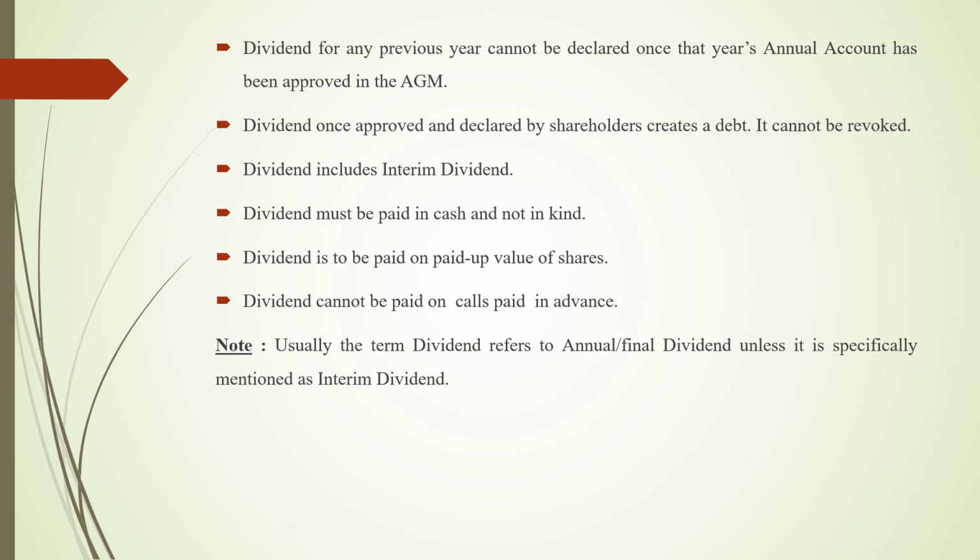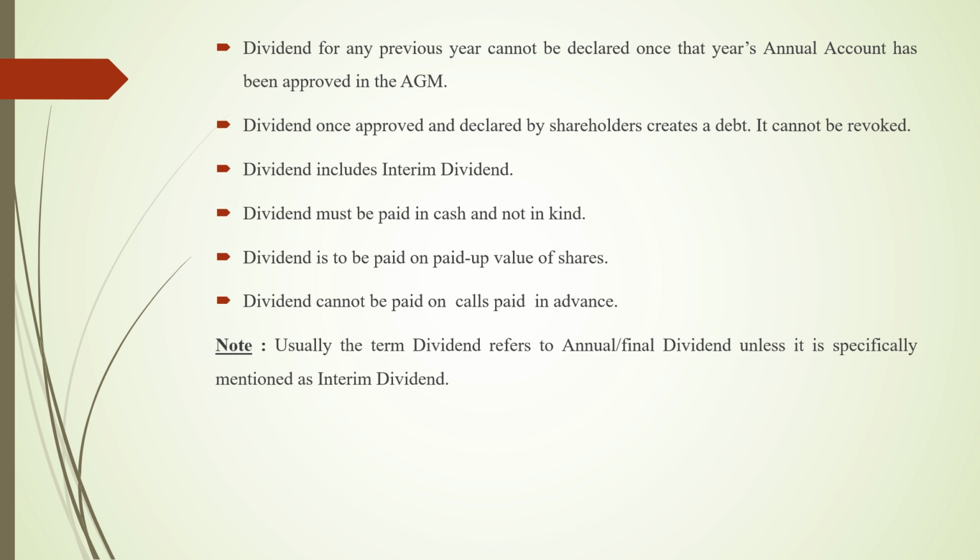Dividend includes interim dividend. When we study the types of dividend, there we will be studying one type of dividend, that is interim dividend. So dividend includes two types, final dividend and interim dividend. Dividend must be paid in cash and not in kind. Again, one of the important features which you should remember, dividend is always paid in cash and not in kind. Dividend is to be paid on the paid up value of the shares.